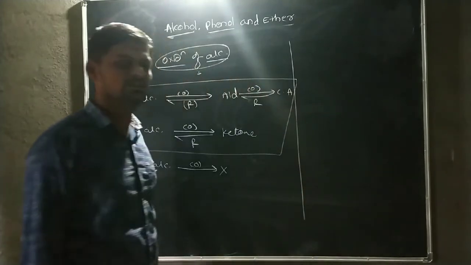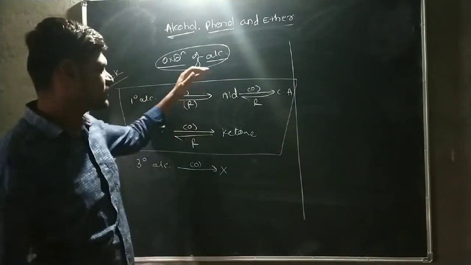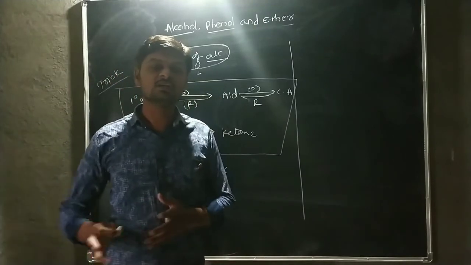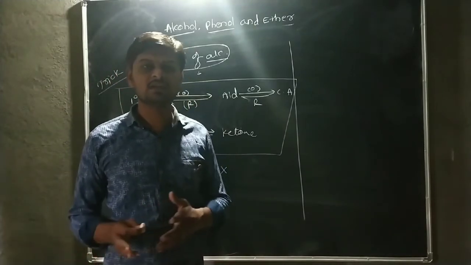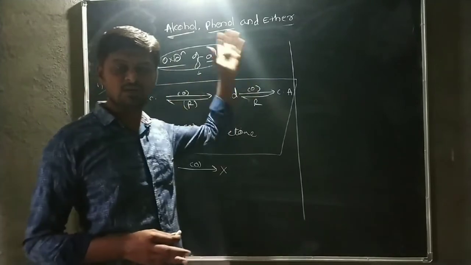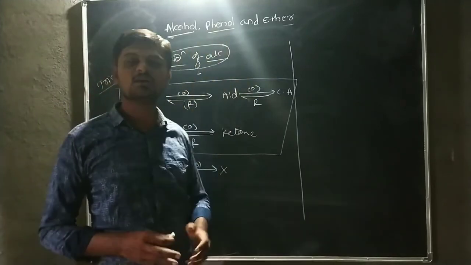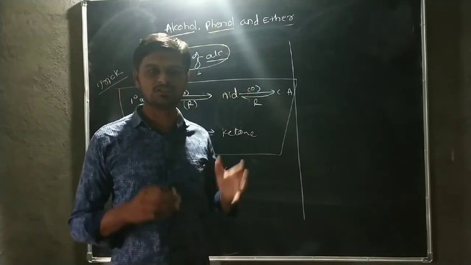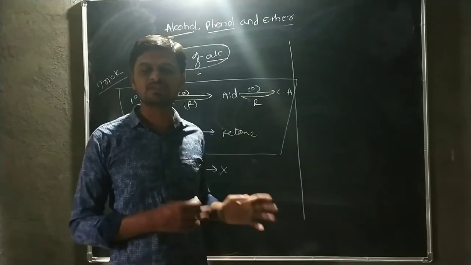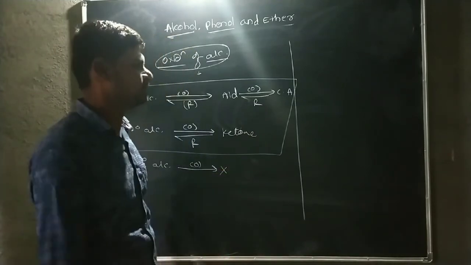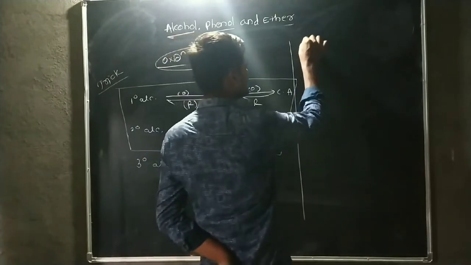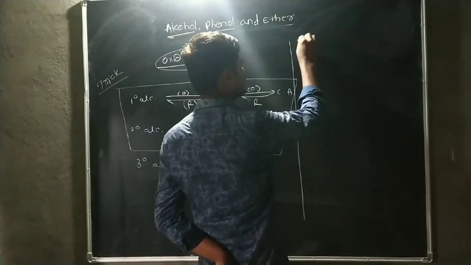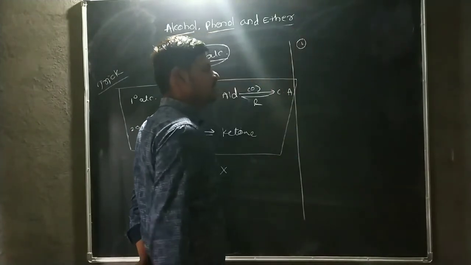Okay, firstly we can see the strongest oxidizing agents. These reagents, this reaction, is the most important point. Generally in JEE, NEET as well as in CET, there are major examples which are based on the oxidation of alcohol. Therefore, this is the most important point. See carefully and listen carefully.